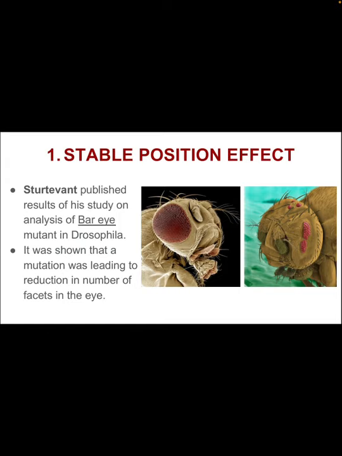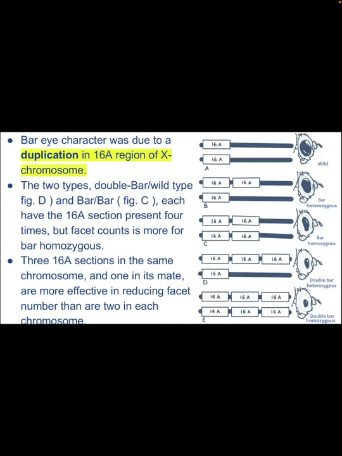Sturtevant, through his experiment, showed that there was a semi-dominant mutation leading to reduction in the number of facets in the eye of Drosophila, leading to bar eye phenotype instead of the wild type round eye phenotype. The figure on the left shows the wild type round eye phenotype of Drosophila eye, whereas the figure on the right shows the bar eye phenotype. The bar eye character was due to duplication in the 16A region of the X chromosome.